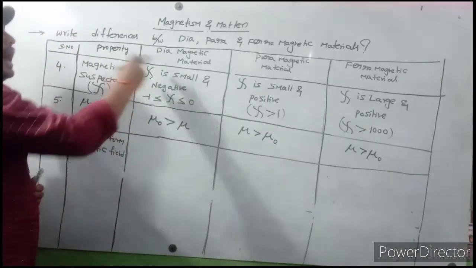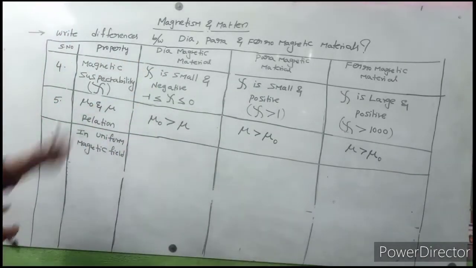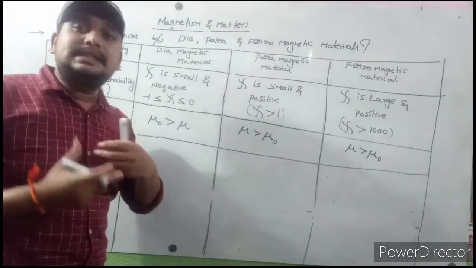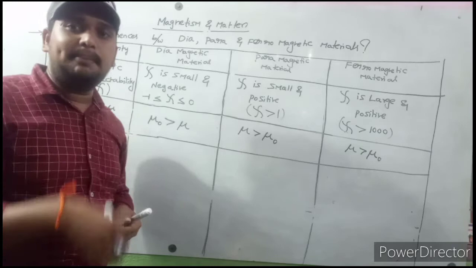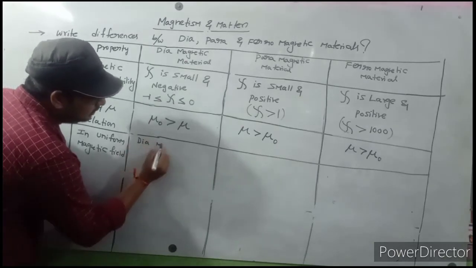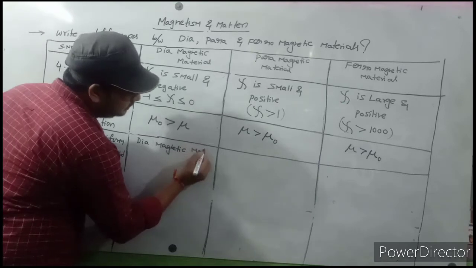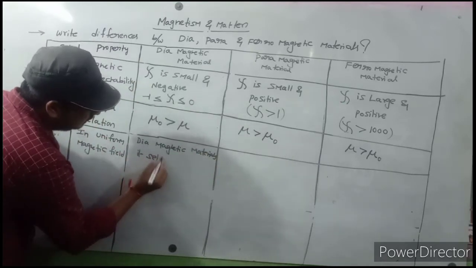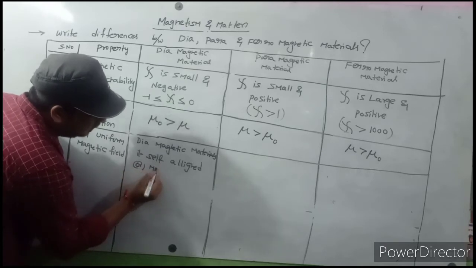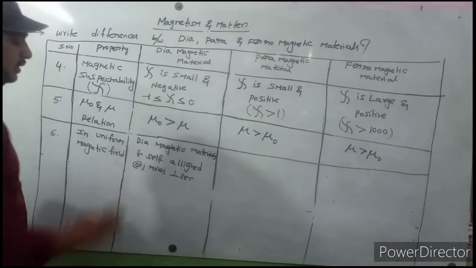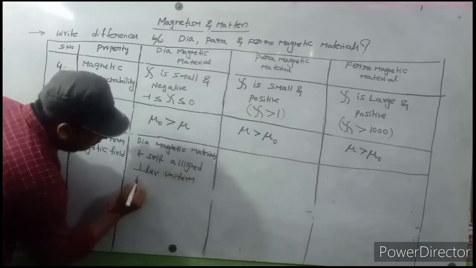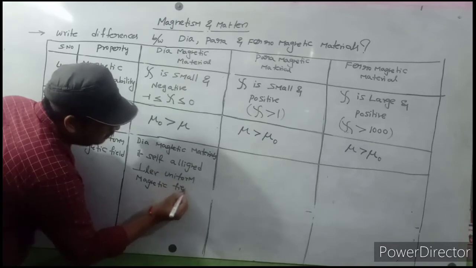Observe carefully. If you keep diamagnetic materials in a uniform magnetic field, diamagnetic materials align themselves perpendicular to the magnetic field lines, or move perpendicular to the uniform magnetic field lines.